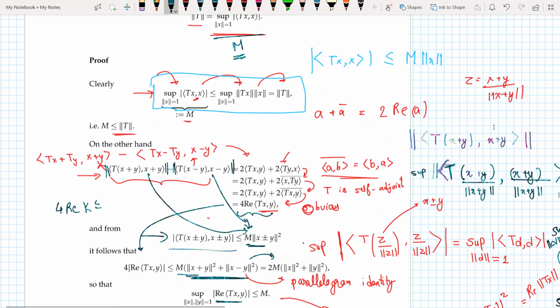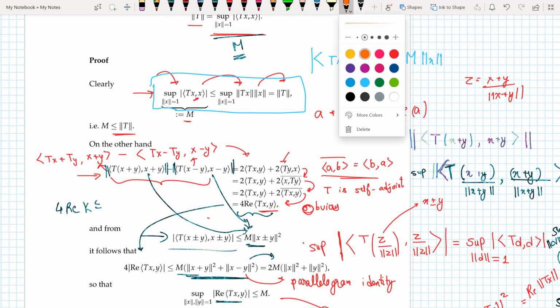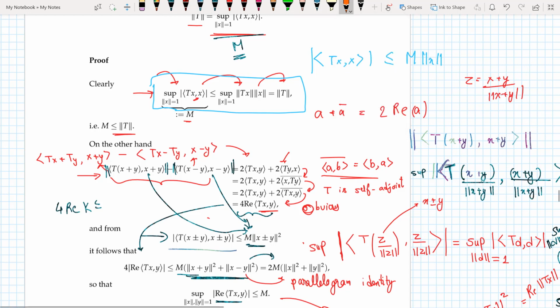We define this quantity here to be my M, and then I use the Cauchy-Schwarz inequality to estimate it like this, and since the norm of x equals 1, I get the norm of T. In this way, M is less than or equal to the norm of T.